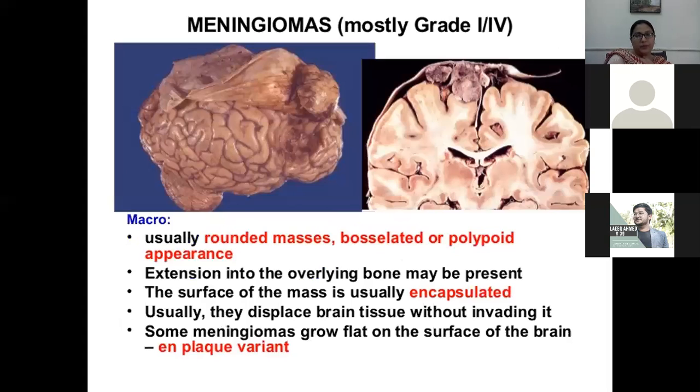So as you can appreciate, this is the brain and these are the meninges, and a well circumscribed tumor is seen here. This is the brain parenchyma, this is the meninges, and the tumor is attached to the meninges. Grossly it appears as a rounded mass, with a polypoidal appearance. As you can appreciate, a rounded polypoid.